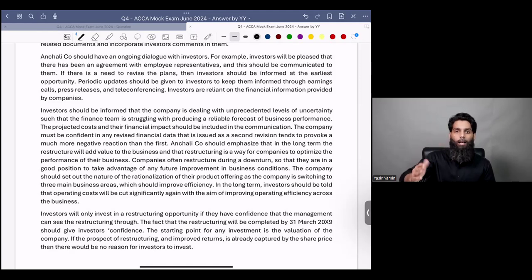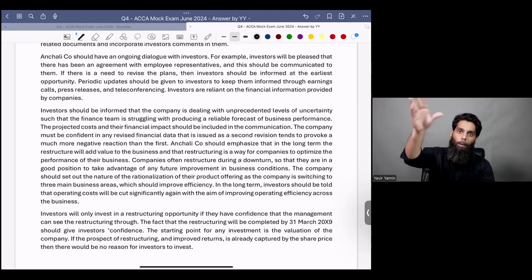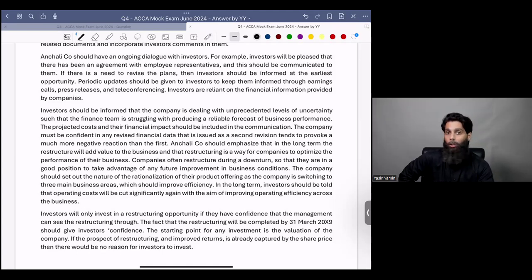Can you guys imagine how many people would be vetting this suggested solution? There might be 3-4 people, one who would write the answer, one would recheck the answer, another would still recheck the answer, and the third would still recheck the answer, and then it is published on ACCA's platform. That is the quality check that happens, but you don't have that liberty. When you go into your exam, you cannot say to the person sitting beside you, can you check my answer and correct it? And then that person says to another, can you check his answer? I just checked it now. This is not going to happen.